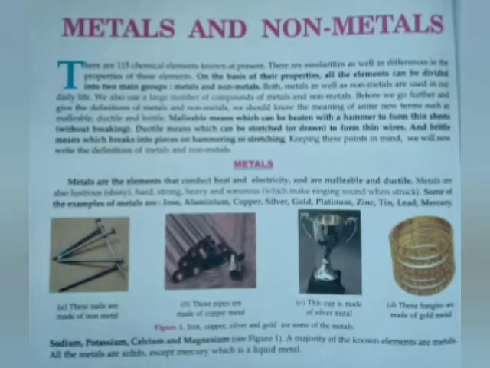As we have seen the definitions of malleable, brittle, and ductile, generally metals are malleable and ductile in nature. They are good conductors of heat and electricity. They are shiny, hard, and very strong. They are sonorous. These are some physical properties of metals. As you see in the picture, many metals are given in different shapes with the above mentioned properties.